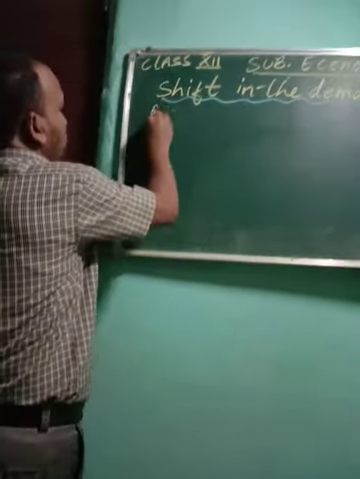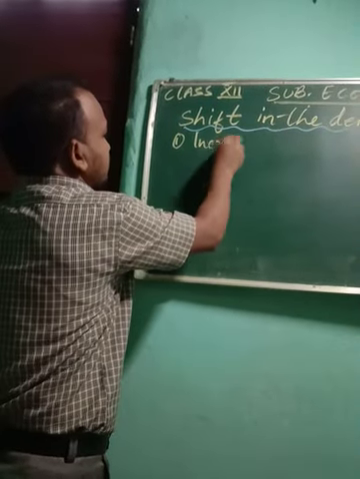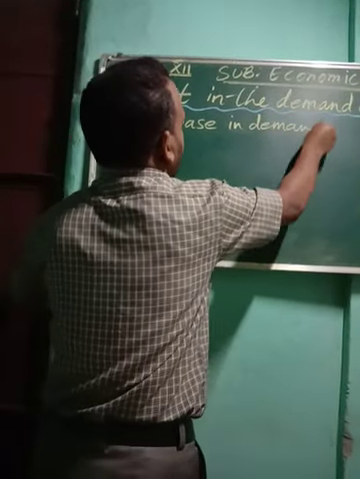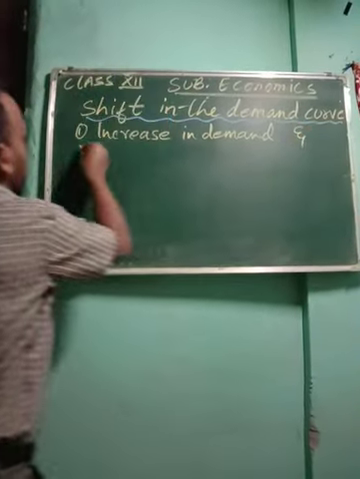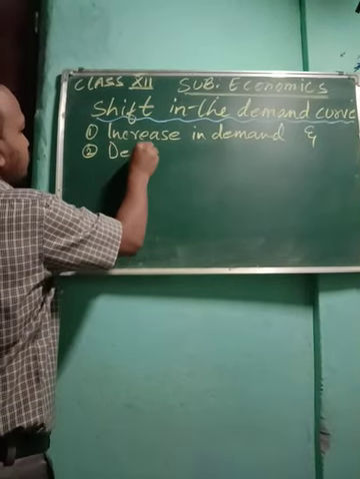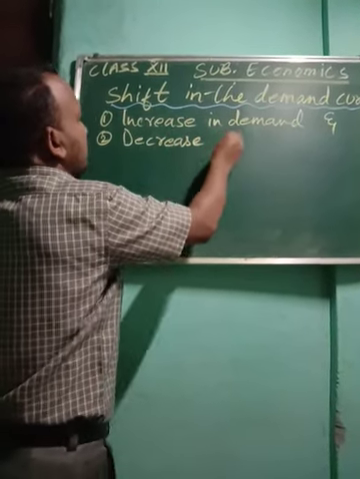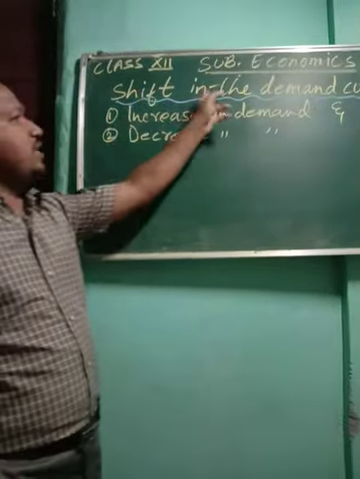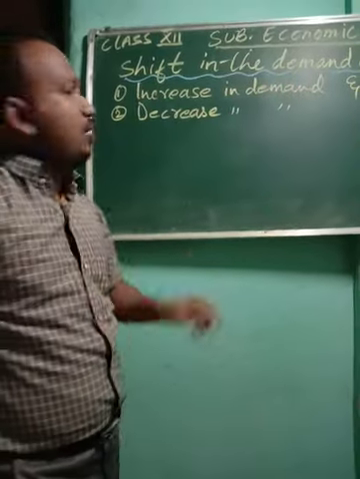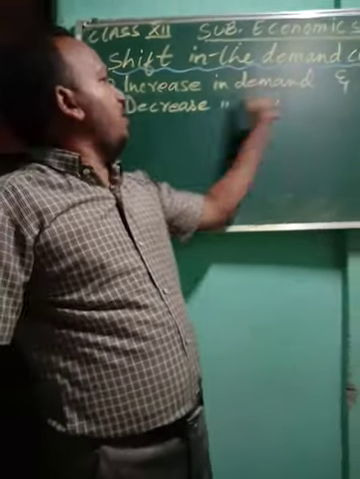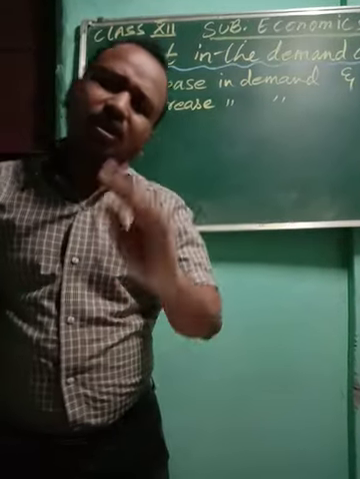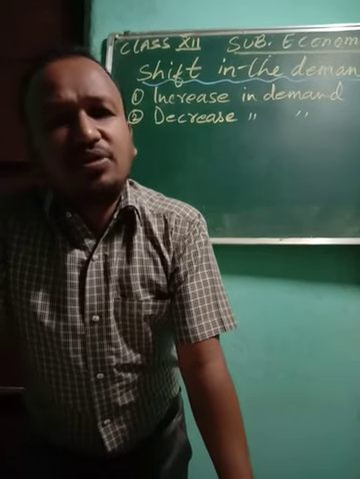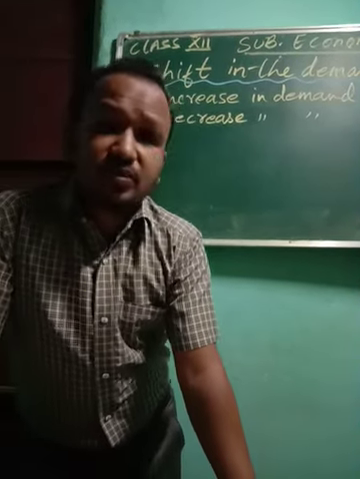See, there are two types. One will be increase in demand, and the other one will be decrease in demand. Okay, so you see shift in the demand curve. Under the shift there will be two topics, that is, increase in demand and decrease in demand. Like in movement there was a change in price as well as change in demand. So here it will take place.